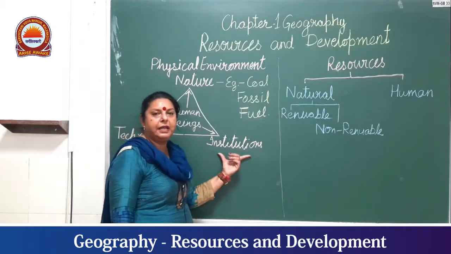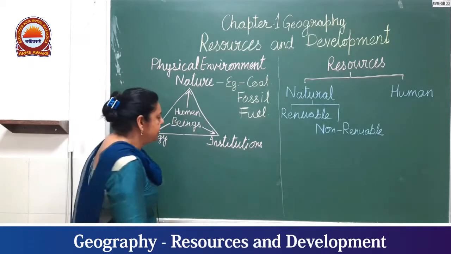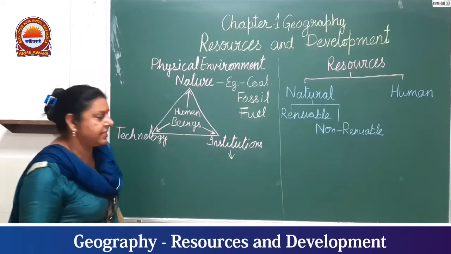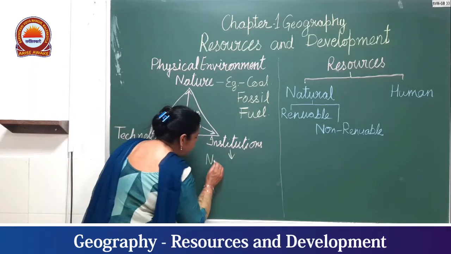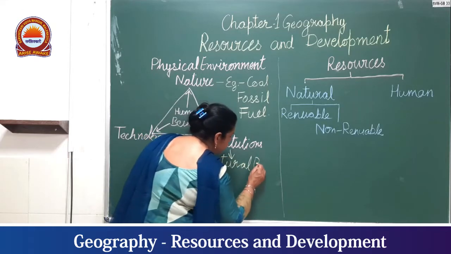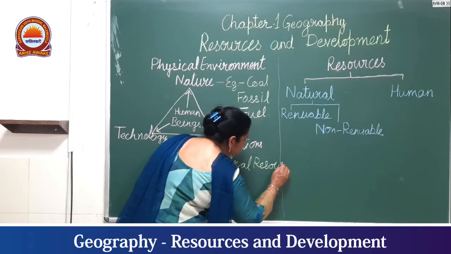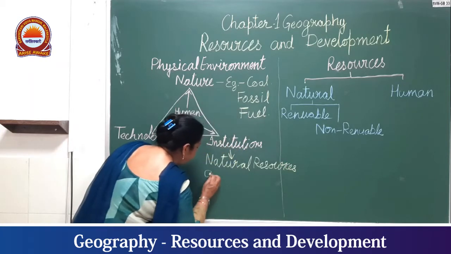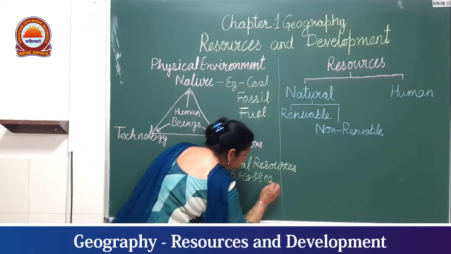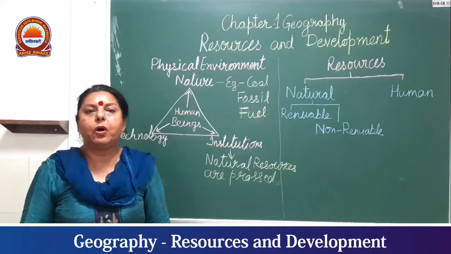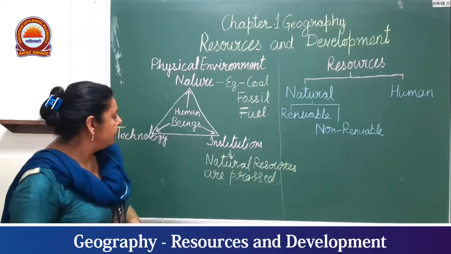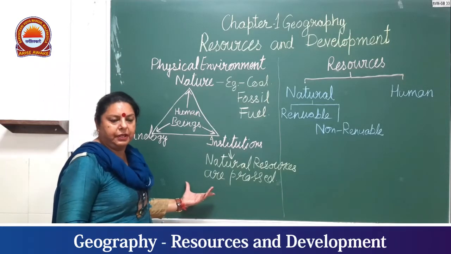Now what do we mean by institutions? Institutions means the places where all these things are processed. Natural resources are processed at places called institutions. We have different technological institutions present where these natural resources are processed.